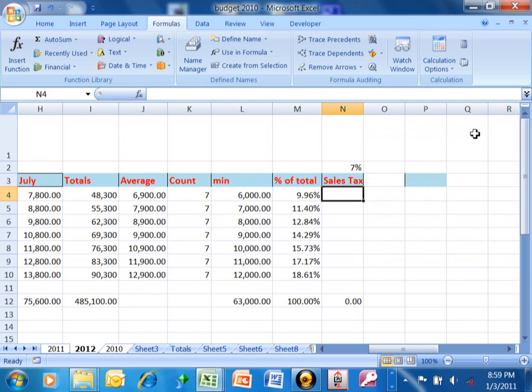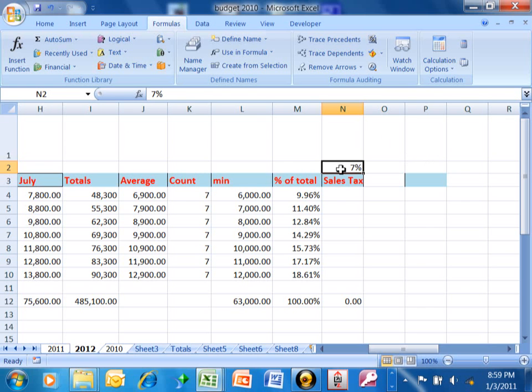Okay, in this video I want to show you how to use a named range. What you can do is give a cell or a range of cells a name, because sometimes it might be easier to remember the name than the actual cell reference or the range reference. Okay, so let's say over here I have this 7%, and let's say that's our tax rate.